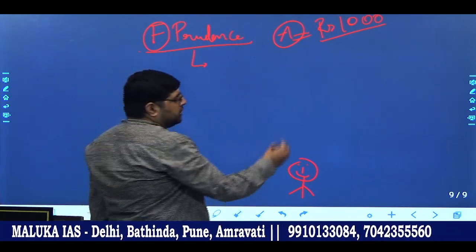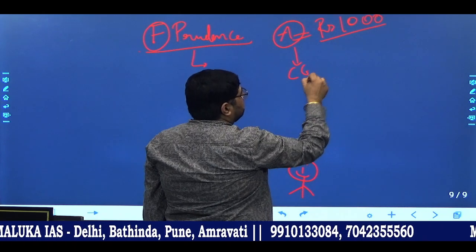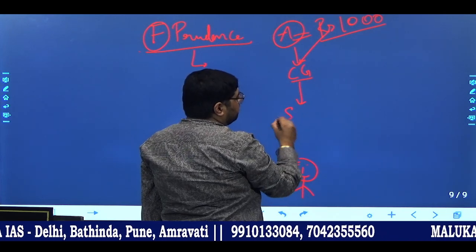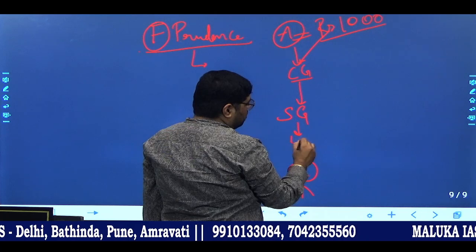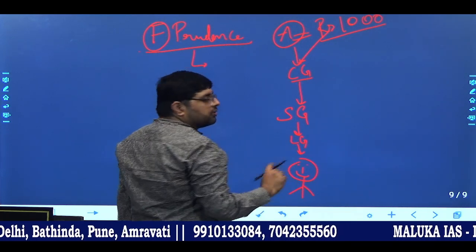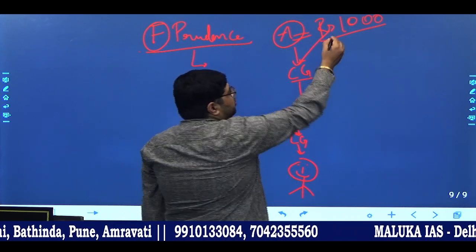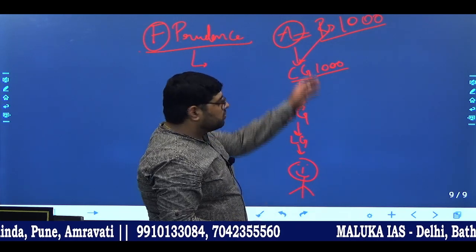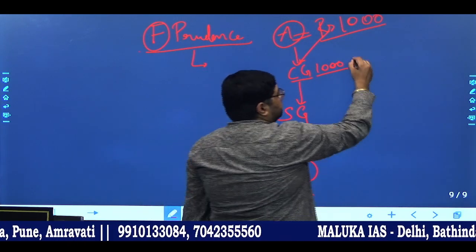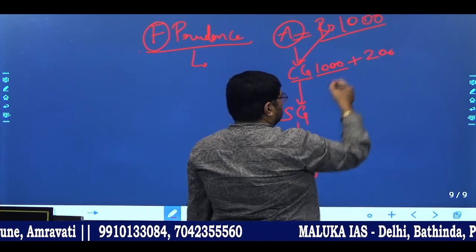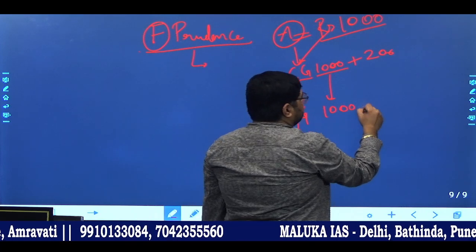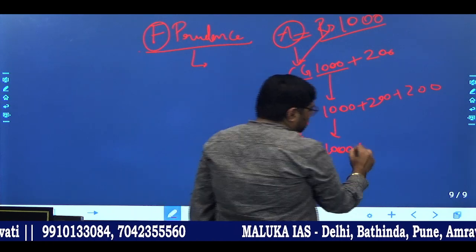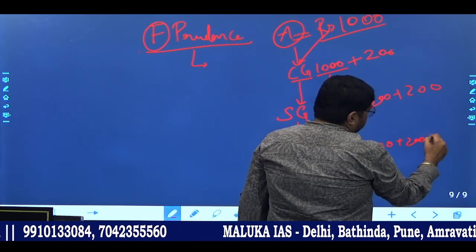Now how will this 1000 come here? First of all, central government department will take this money from finance ministry, then central government concerned department will give it to state government, state government will give to local government, and finally it will reach the beneficiary. Okay, so when we are doing these activities, transferring 1000 rupees also needs some money. So to transfer this, you will have to pay some money. For example, 200 rupees, okay, it is an expense. Here to give this 1000 rupees, this 200 is spent, another 200 is spent, and finally here 200 plus 200 plus 200.